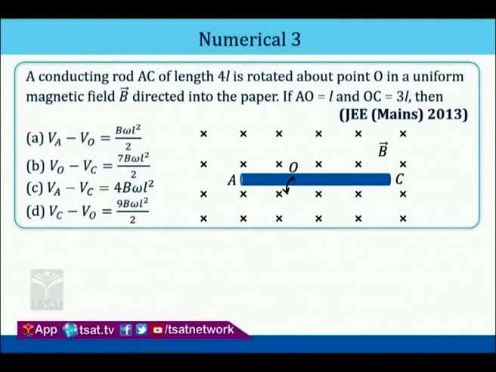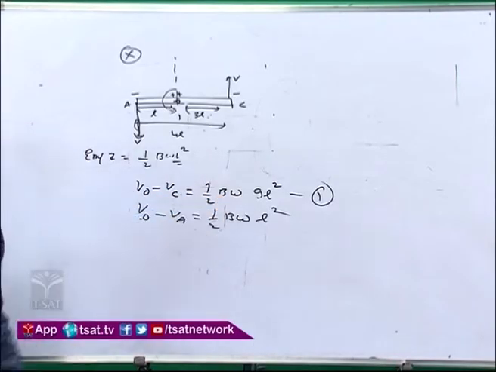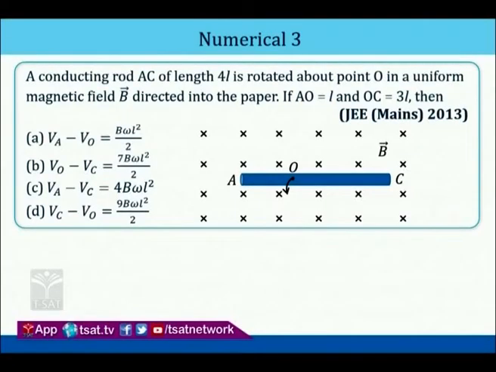Go for the last option, VC minus VO. VC minus VO, again opposite, should be minus 9 by 2, but it is showing plus 9 by 2. That is wrong. So automatically option C is correct.